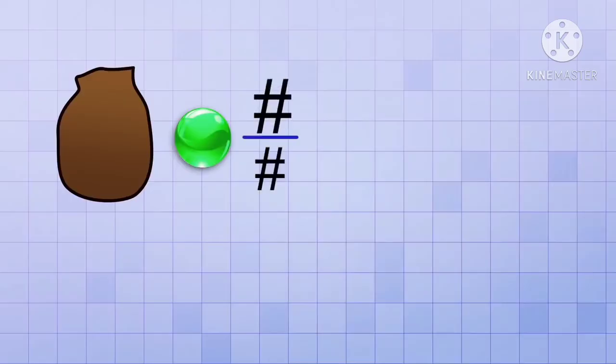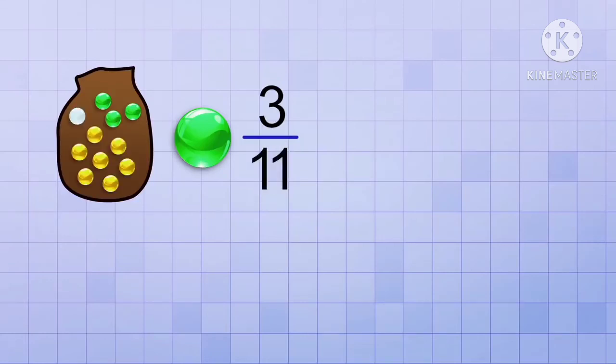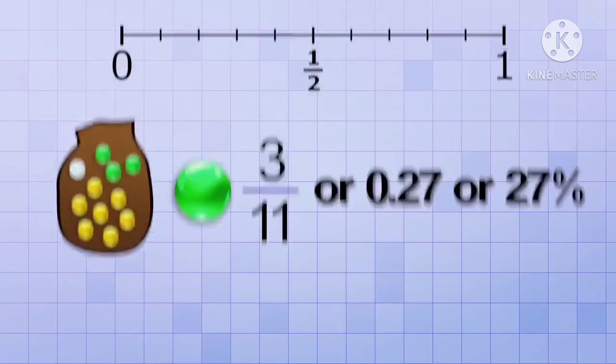The top number of our probability fraction will be 3 because there's 3 green marbles. So there's 3 outcomes that get us what we want. And the bottom number will be 11 because there's a total of 11 possible marbles that we could pull out. So the probability of pulling out a green marble is 3 over 11, or 0.27, or 27%. It's right here on the probability line.